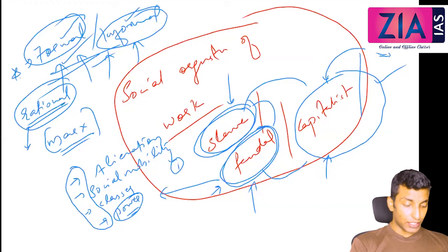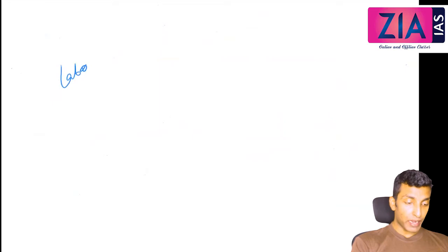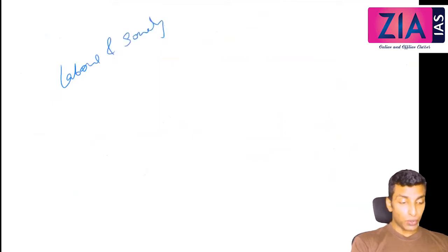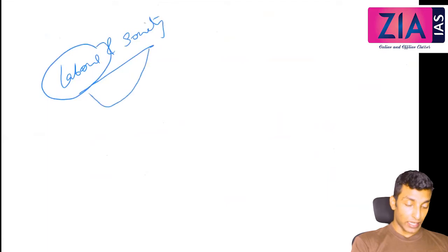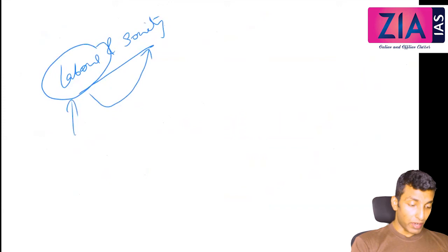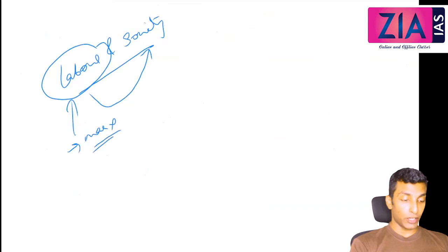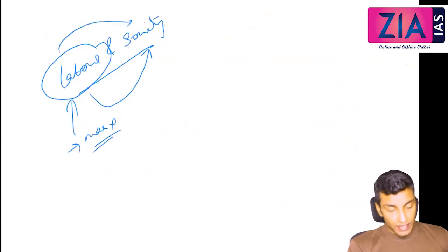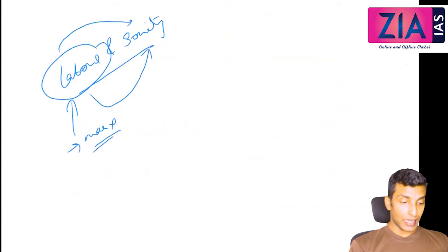Thirdly, the third topic, these are the 3 topics, is labor and society. That is, how labor is actually integrated with society. That is what we need to see in the third chapter. Here Marx has given a lot of discussion, so we already know something about how labor is connected to society. It is not the consciousness of man that decides his social existence. On the contrary, it is the social existence that decides his consciousness. Similarly, we know how labor and society are connected.